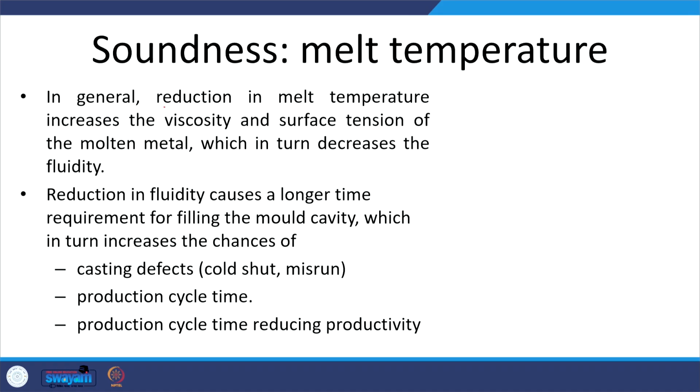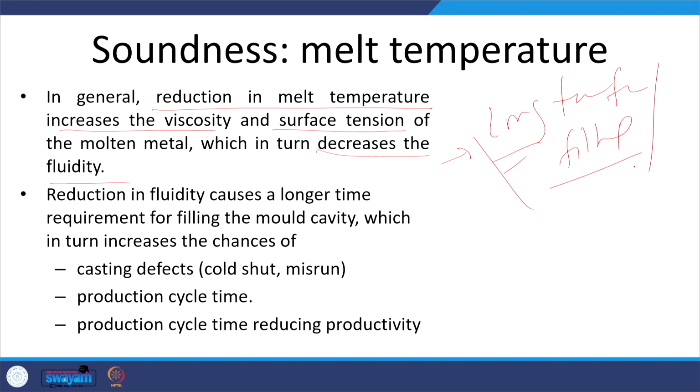So, in general, a reduction in melt temperature increases the viscosity and surface tension of the molten metal, which in turn decreases the fluidity. Reduced fluidity means an increased requirement of long time for filling, and we may not have that much time. The second aspect is, if the molten metal has become viscous, then it will not be able to get into the finer sections of the mold. That will lead to an incompletely filled mold, and to the development of a casting which is not of the desired shape.